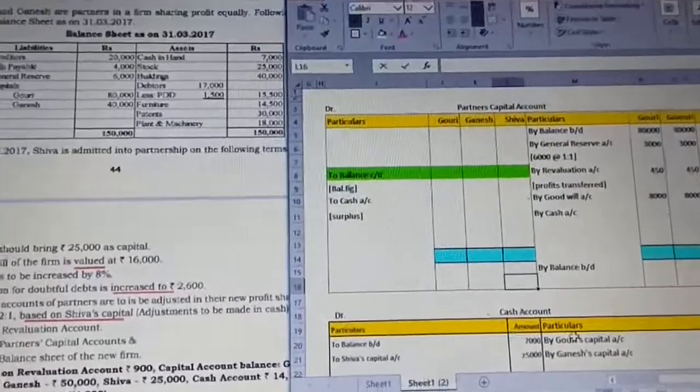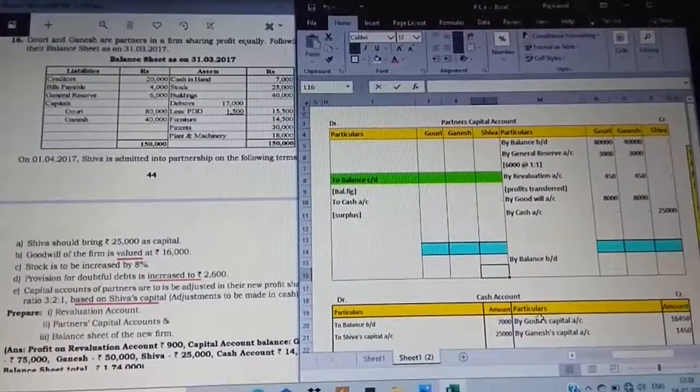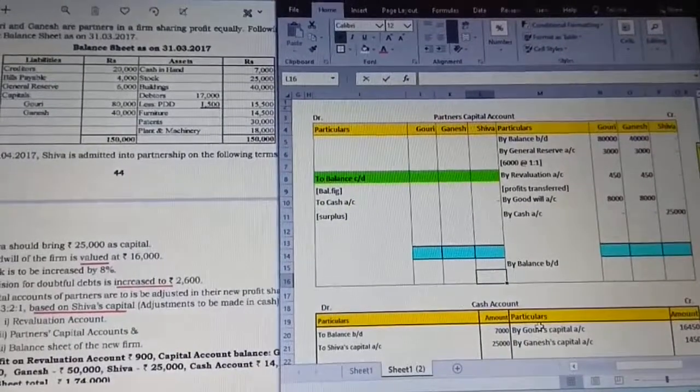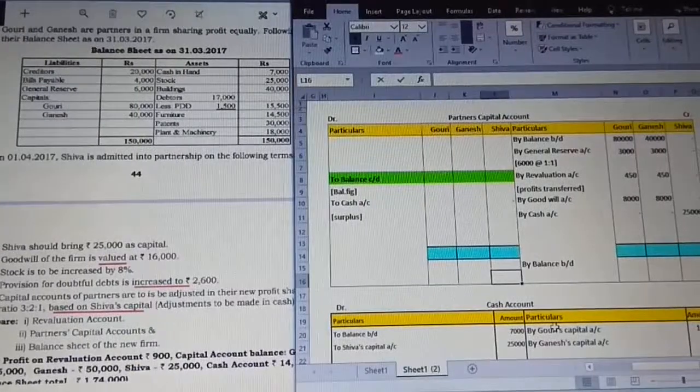Moving on to partners capital account. Yes, coming to the partners capital account, the same steps: it's only postings from the opening balance sheet now.